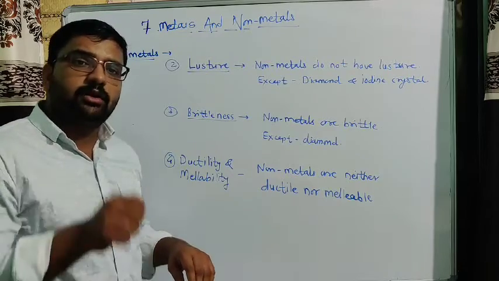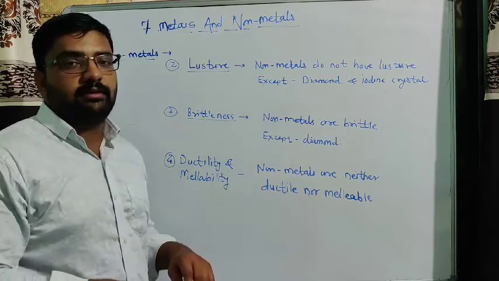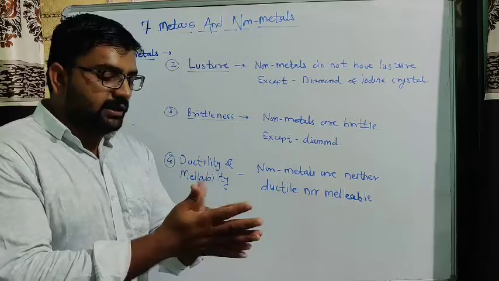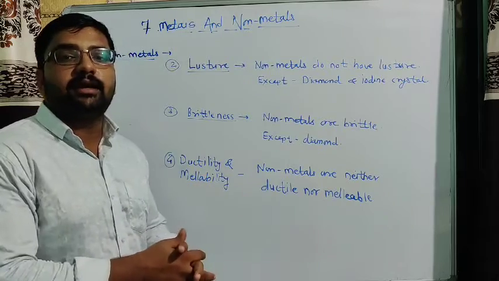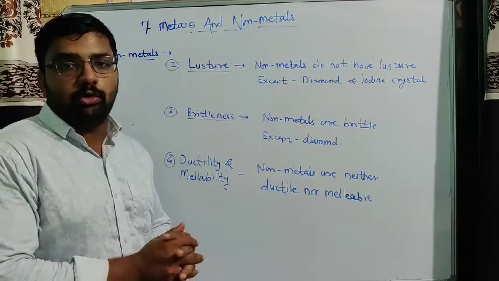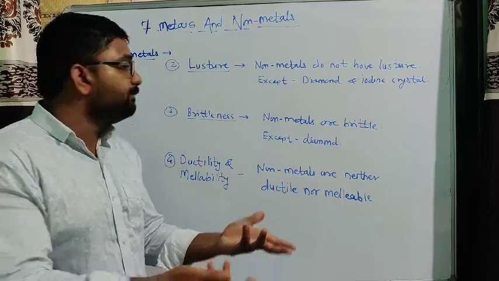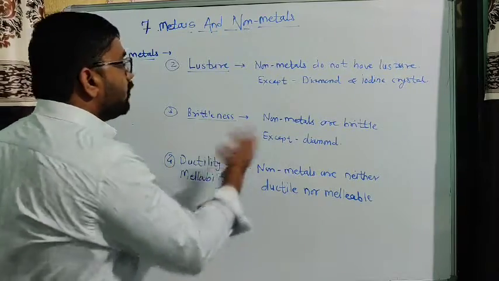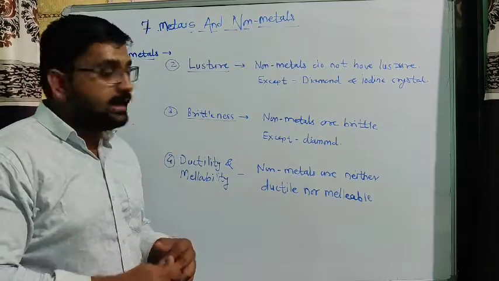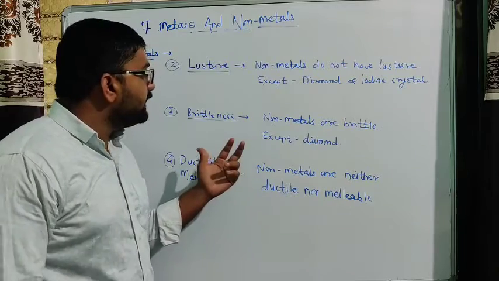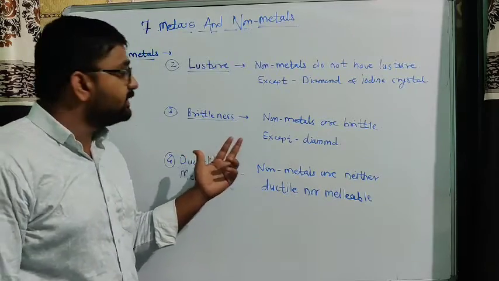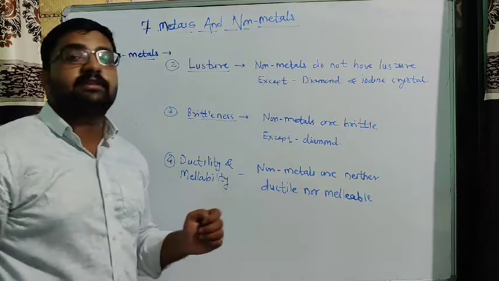By simple hammering, with very little force, we can break that element. An example is coal. We see this property in non-metals, but the exception is diamond.